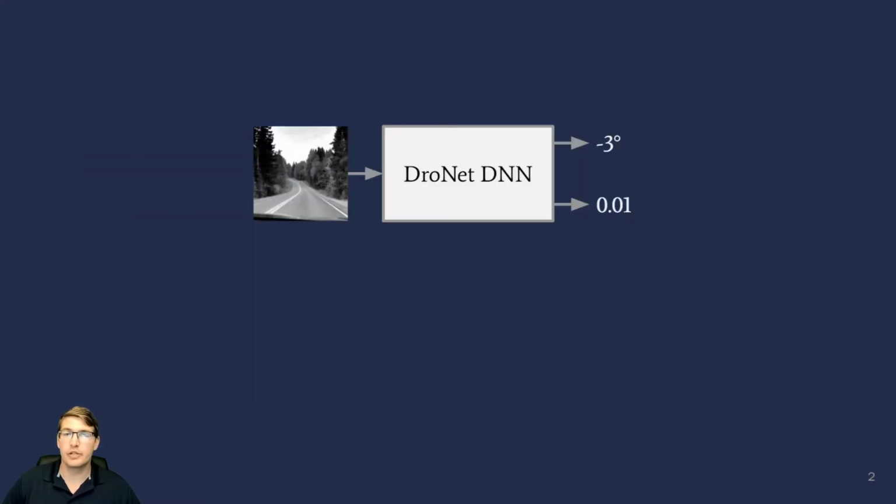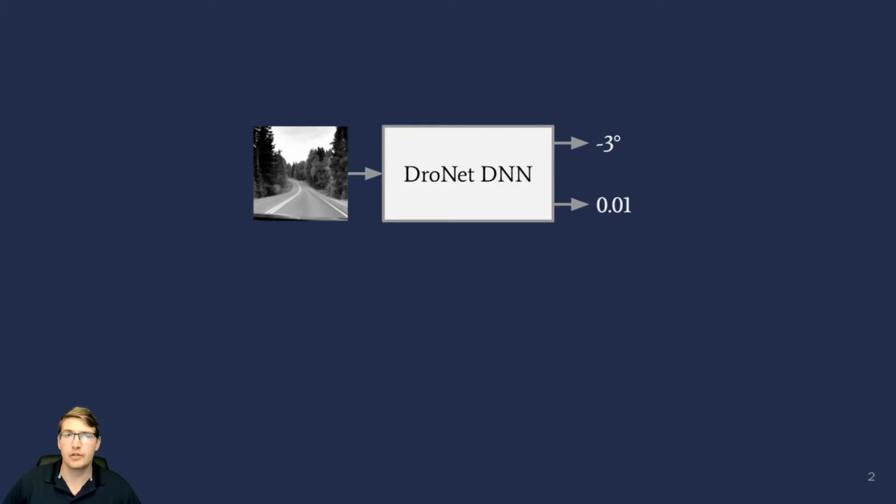Deep neural networks are increasingly being applied in safety-critical domains. The DroneNet network is a model trained on driving data to autonomously pilot a UAV, inferring a steering angle and probability of collision from a given black and white image. To assure the safety of such systems, it's essential that we are able to check that they conform to a given safety specification.